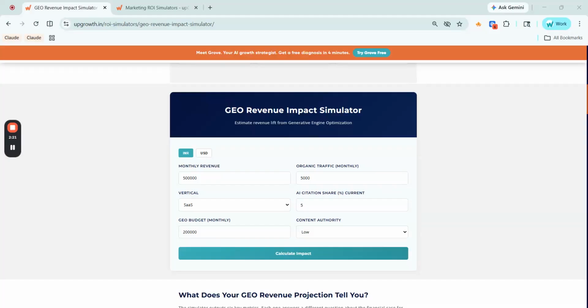Next is geo budget monthly, which is what you plan to invest each month in geo, like content creation, optimization, and authority building. The last input is content authority, your current level of credibility and trustworthiness as a content source in your industry. Now let's hit calculate. I have entered a few random numbers.